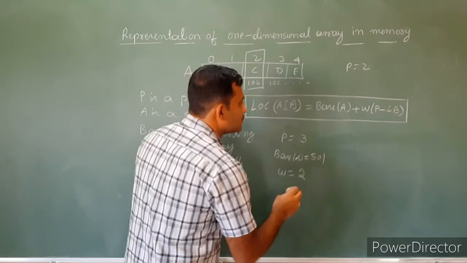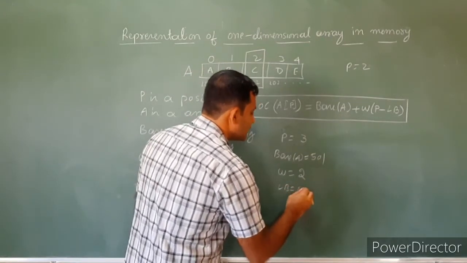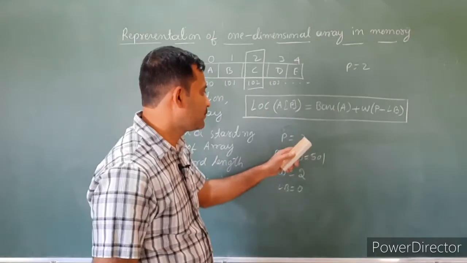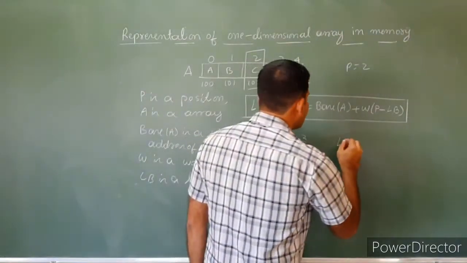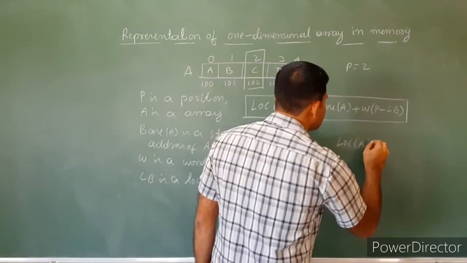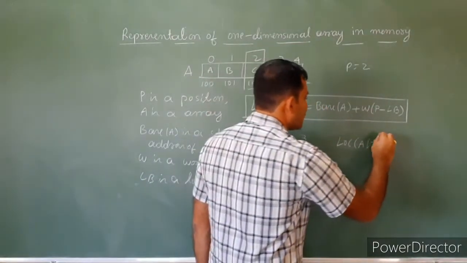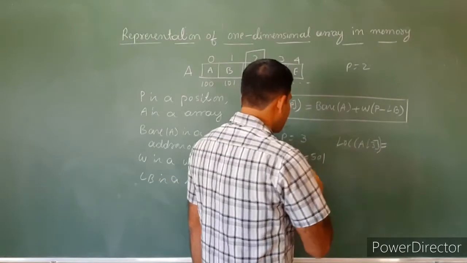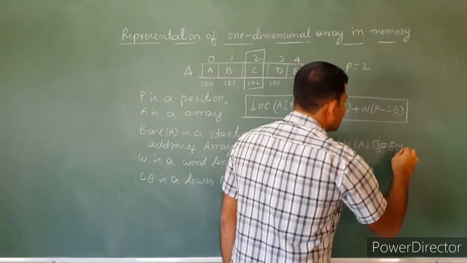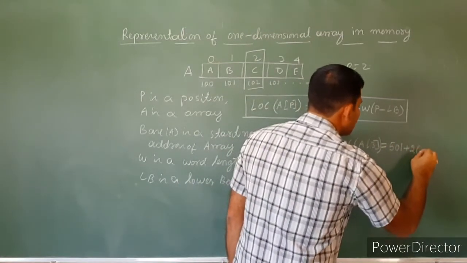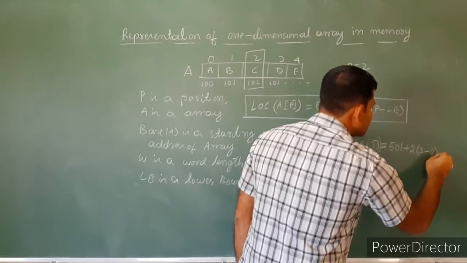Say W is 2. The lower bound is always 0. Find the location of P. How to find the location of A of 3? You have to find the address of the fourth element. Base address is 501. Word length is 2. P is 3 minus 0.